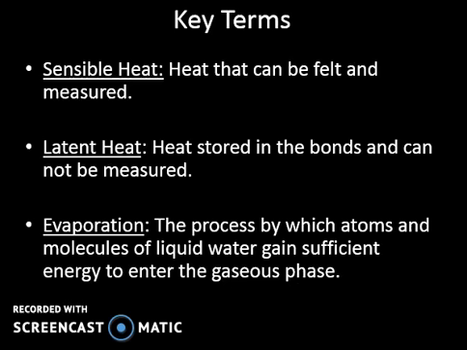Okay, welcome back. So we left off talking about two terms that we can use to describe heat. The first type of heat is sensible heat, that we identified as something we can measure, and the second one is latent heat. And this is a type of heat energy that's stored within bonds, and it cannot be measured, but it can be observed.